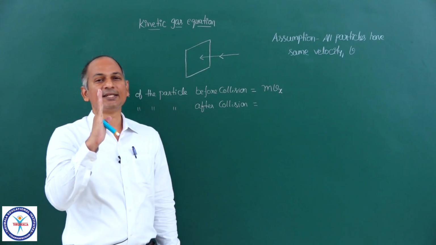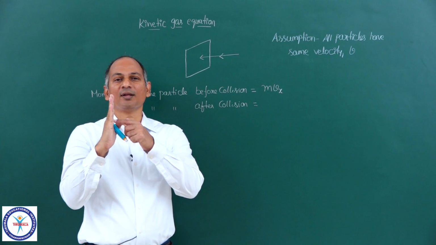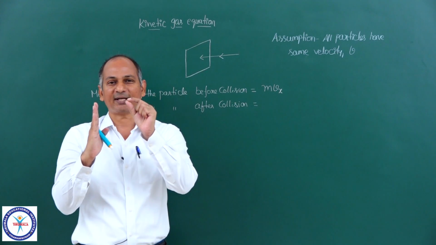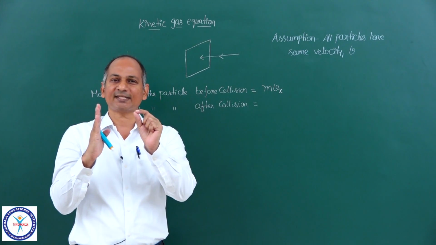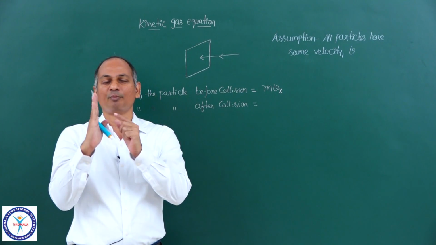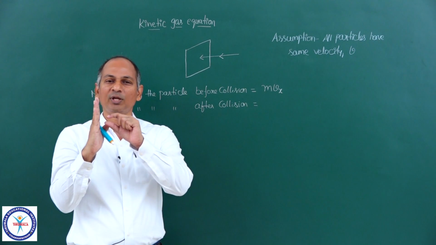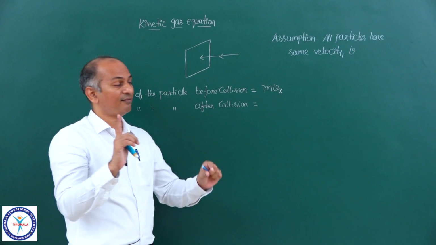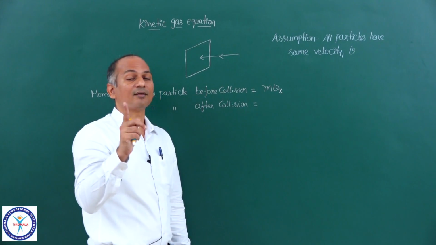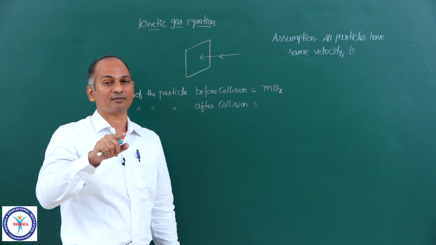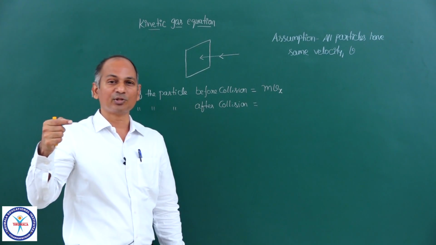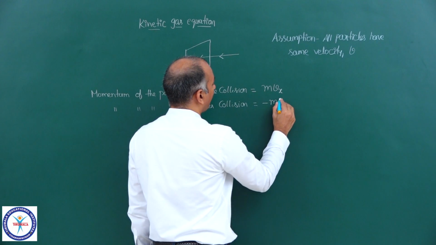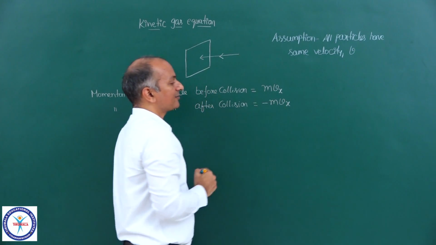The wall is rigid, the wall does not move, we know that already. The molecule is a very tiny particle, almost massless compared to the mass of the wall, so only the molecule bounces back with the same velocity, but in the opposite direction. The magnitude is the same, but the molecule moves in the opposite direction. So the momentum will be minus mvx.